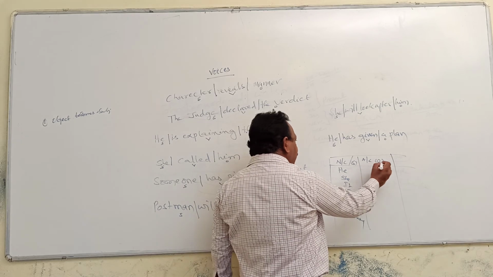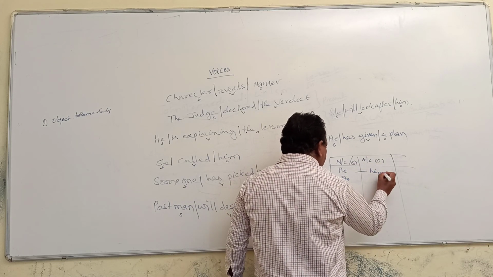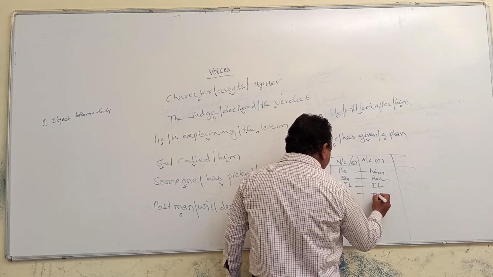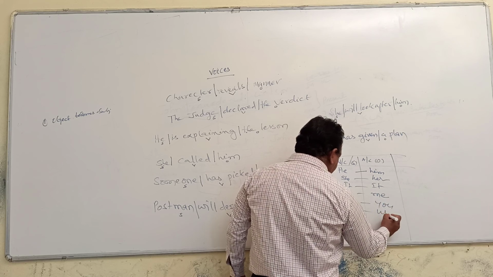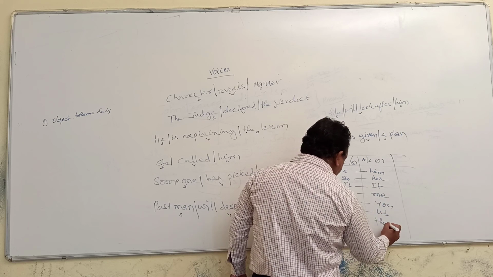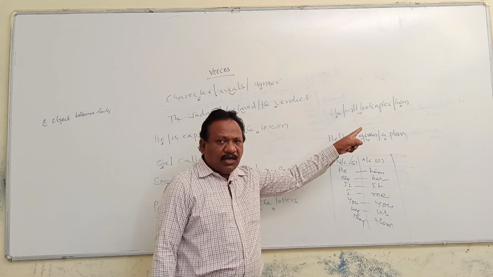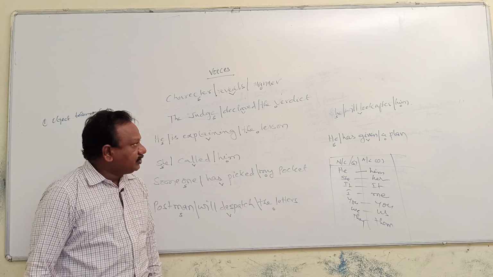And for these nominative cases, he takes him, she takes her, it takes it, I takes me, you takes you, we takes us, they takes them. And him, her, it, me, you, us, them are called accusative cases. These pronouns are used in object place.